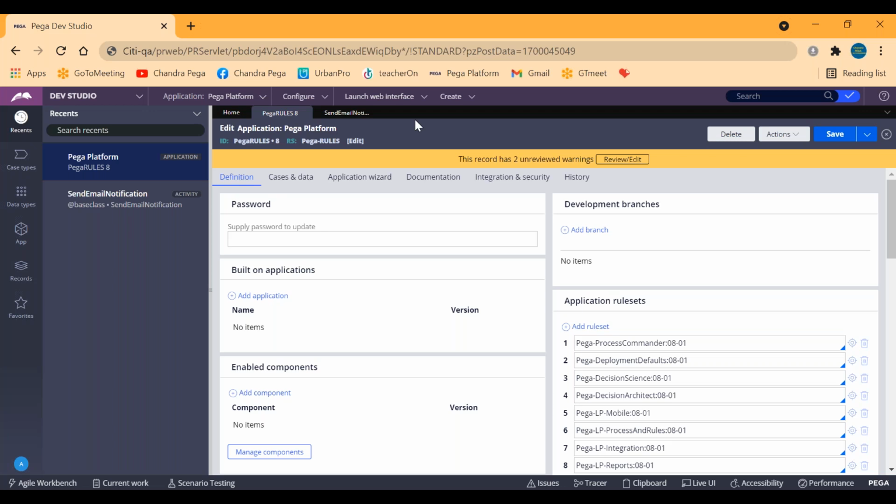Earlier versions like 6 had the same identifier that we see here. Suppose Pega launches version 9 or 10, they will still have this identifier as Pega rules, but they can rename Pega platform to something else. They can change the display name, but they cannot change the identifier name.